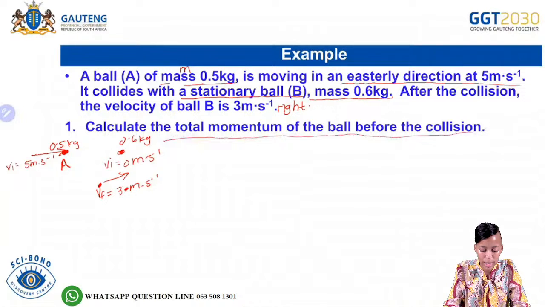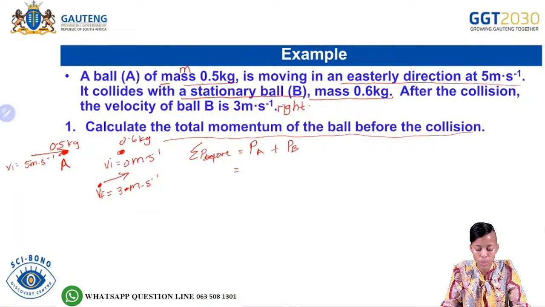Okay, so we can also write this as the sum of the momentum before the collision is equal to the momentum of object A plus the momentum of object B. So before the collision, momentum is represented by mvi plus mvi as well, but this is for object A, and then this one would be for object B. Okay, so we are given the mass there of 0.5.